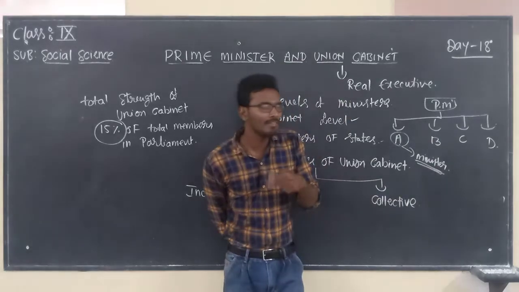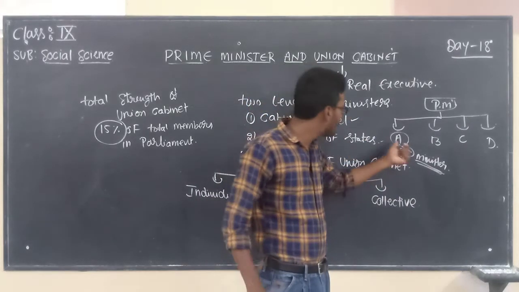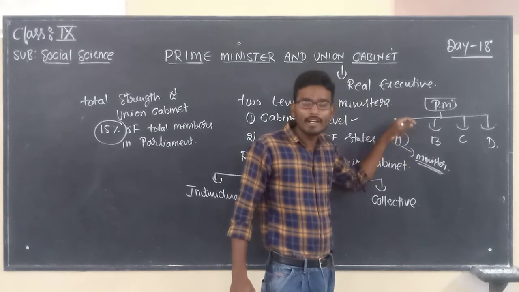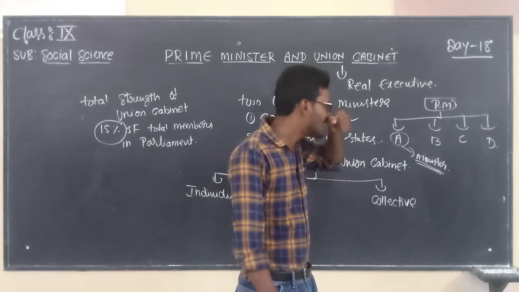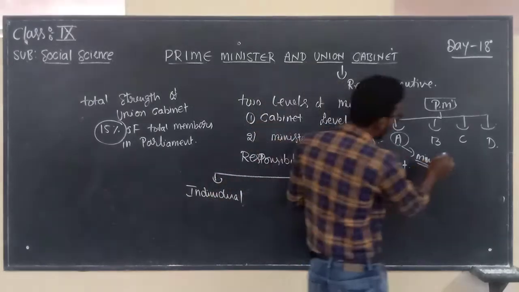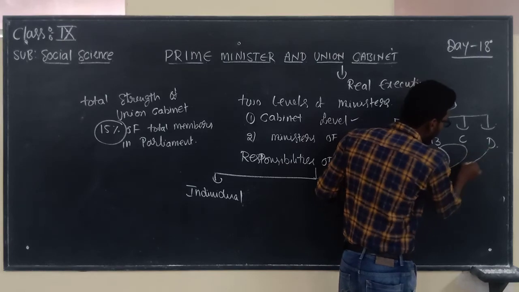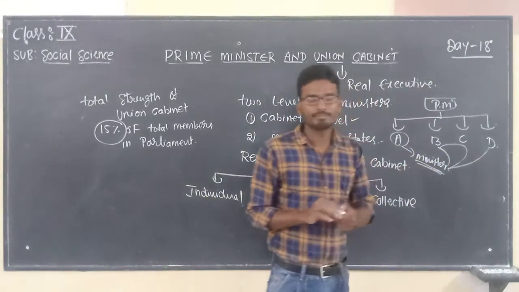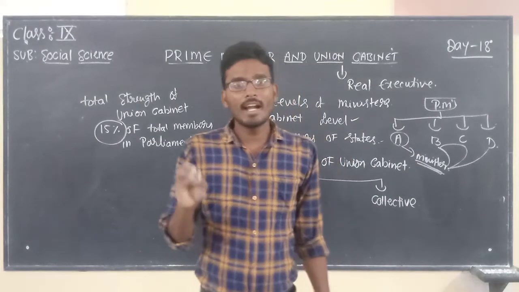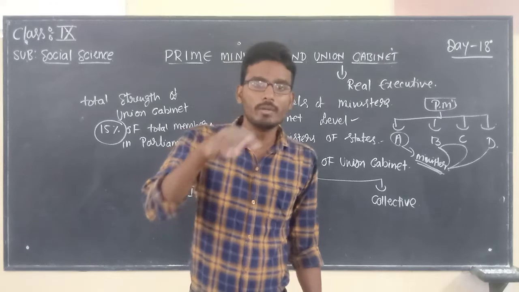Clear? Again I will say, the success and failure of a concerned cabinet depends upon the minister in that ministry. In the same manner, cabinet B will have one minister, cabinet C will have one minister, and cabinet D also will have one minister. So the success and failure of home depends upon the home minister.